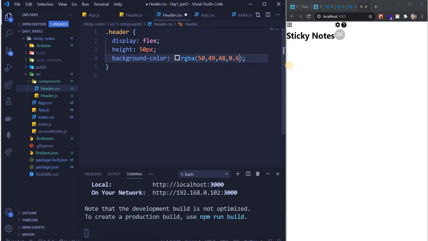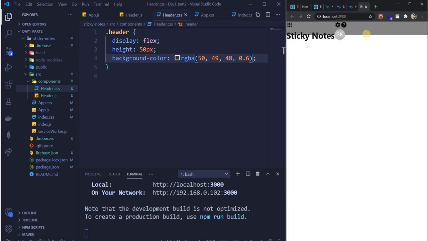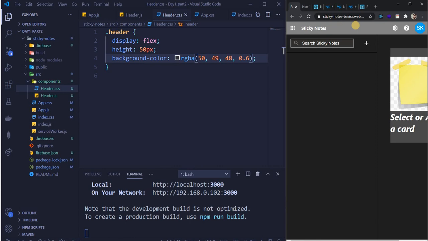Okay, now everything is here and there, but let's save it. We get a 50 pixel height, and then a background color for this. So now it is starting to look like this, not exactly, but starting to look like this, guys.